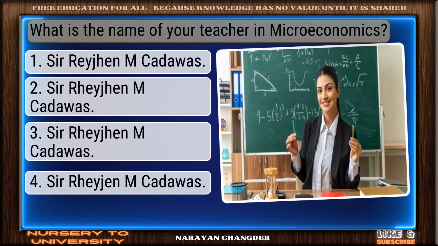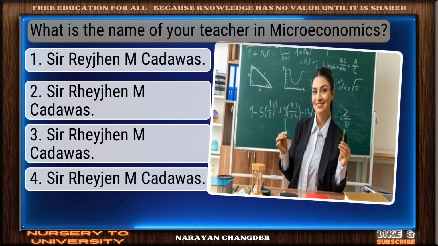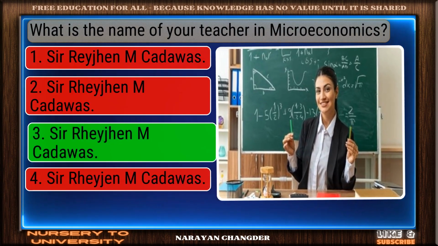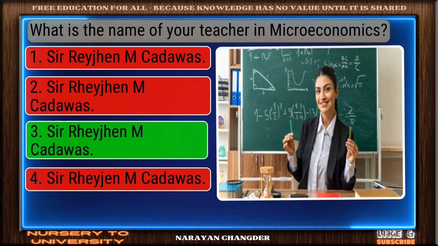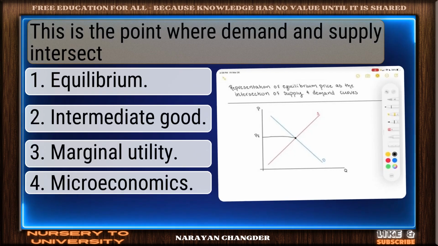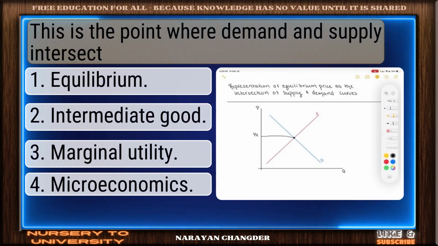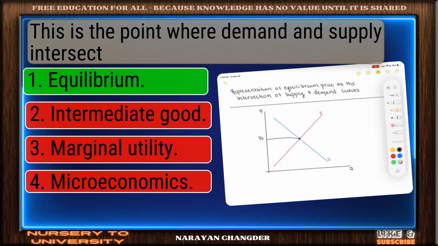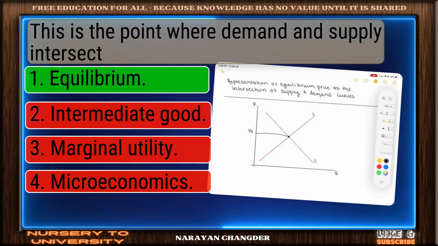What is the name of your teacher in microeconomics? Exactly. Sir Rajan Ep Kadawas makes sense and it is the right choice. This is the point where demand and supply intersect. Smart move. Equilibrium is an accurate answer.